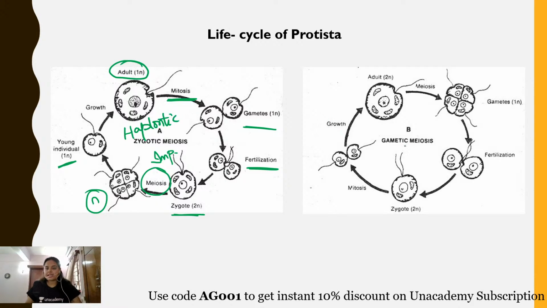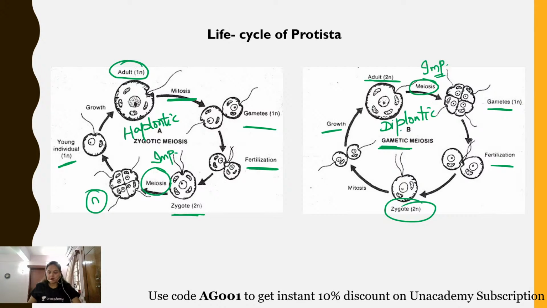And similarly, in case of gametic meiosis or diplontic life cycle, the adult is diploid in nature. The adult undergoes the process of meiosis here. During the process of gamete formation, that means gametic meiosis is taking place, and that is why we have termed it gametic meiosis. And then after the fertilization, zygote, which is diploid in nature, is formed, and with the help of normal mitotic division, growth takes place and adult organism is formed. So this life cycle is diplontic life cycle. Okay, students, so this was about the events which are taking place in case of sexual reproduction.